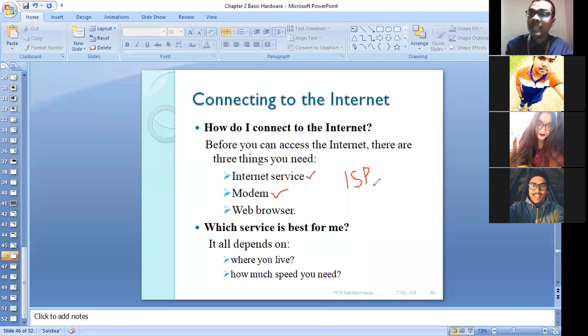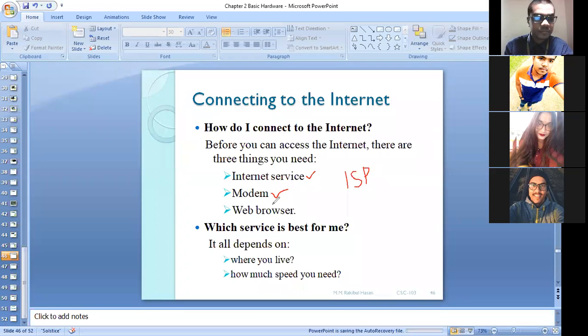You have to tell them, I would like to use internet at my home PC, so I need internet service. They might take a monthly charge. Like at my home I am using a 2 GB broadband connection, and for that I need to pay 400 taka. So in this way you have to make a deal with them. Then they provide you broadband connection at your home, and those organizations are called ISP, internet service provider. Is that clear to you? Yes, sir.